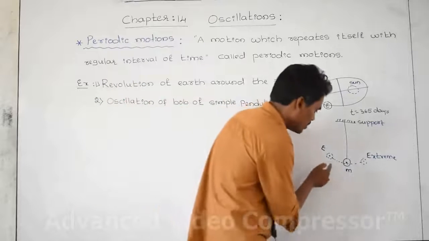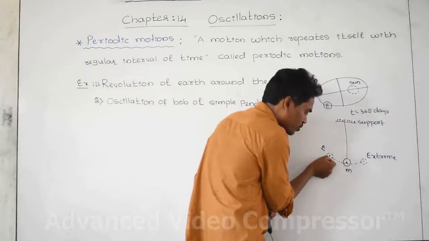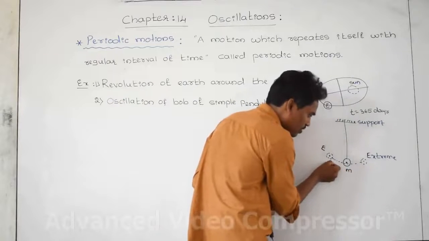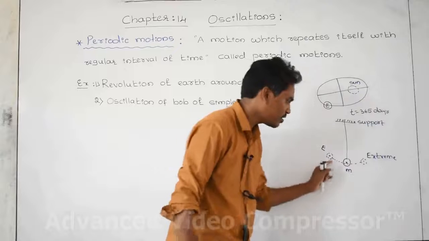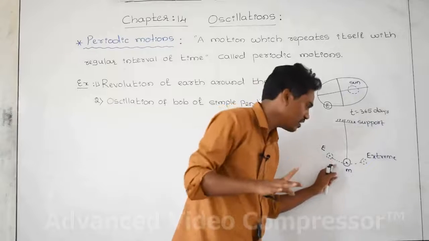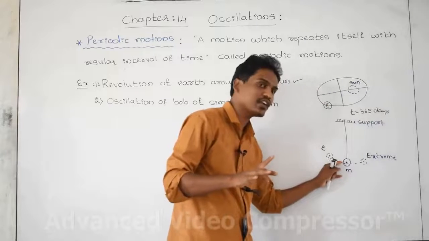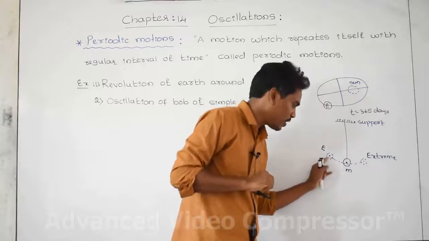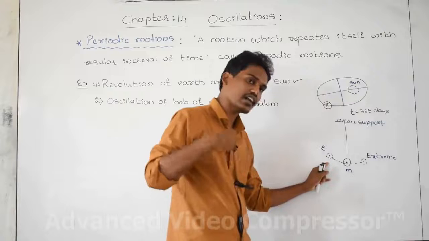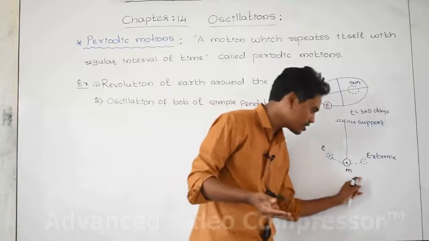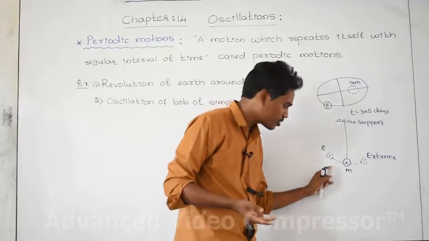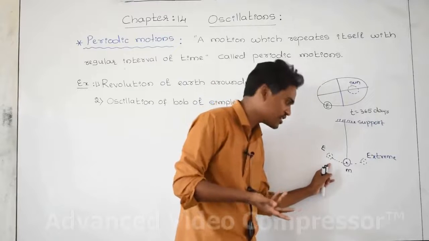Imagine I am releasing the body from this point, it is going here and again coming here. For reference, to complete one cycle the body takes, for example, 2 seconds. For the second cycle, how much is it taking? Again 2 seconds. For the third cycle, again 2 seconds. Again the fourth cycle started itself.